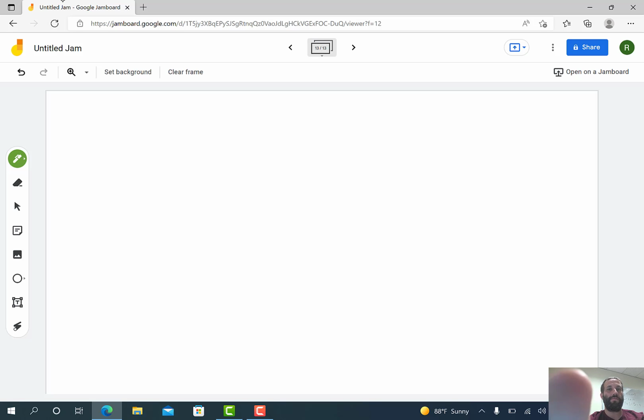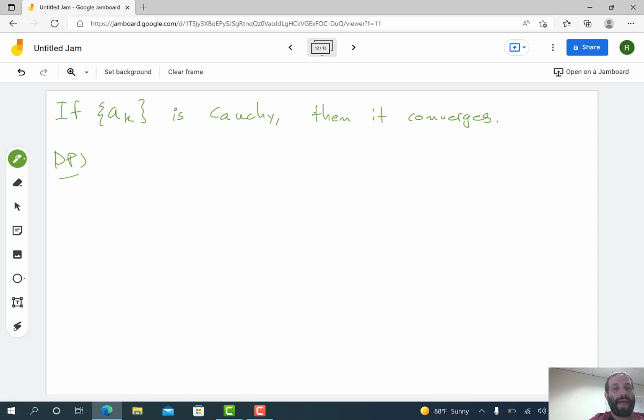and so they're going to be equal, and so the sequence itself will converge. Now, I hope you pause the video and try to figure out a proof for this using the hint that I gave you. But remember, in the proof where we show that if a sequence converges, the lim inf is equal to the lim sup, one of the things that we did is we showed that L plus epsilon is an upper bound and L minus epsilon was a lower bound for the tail end of the sequence.